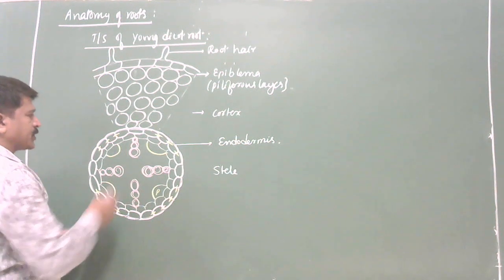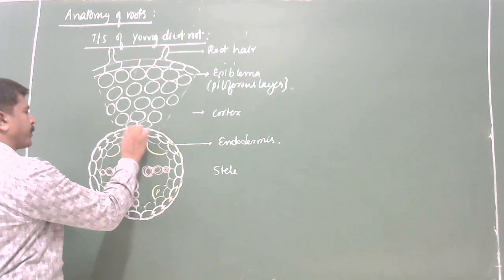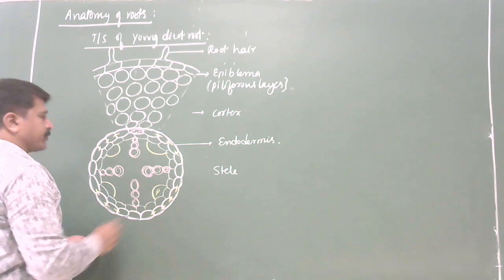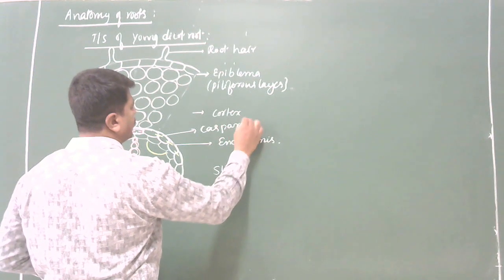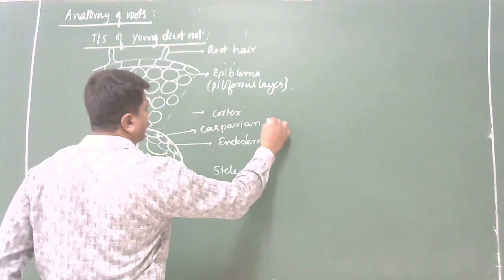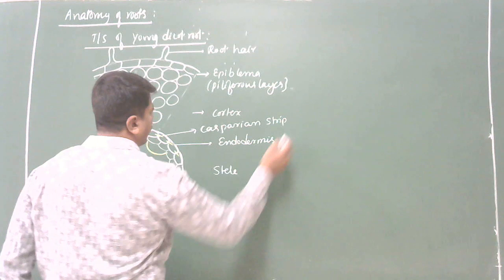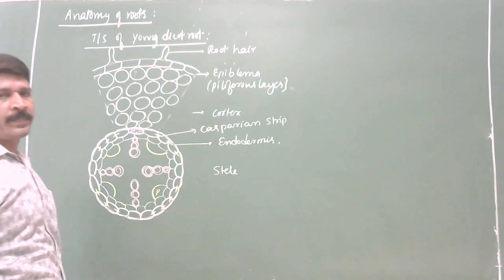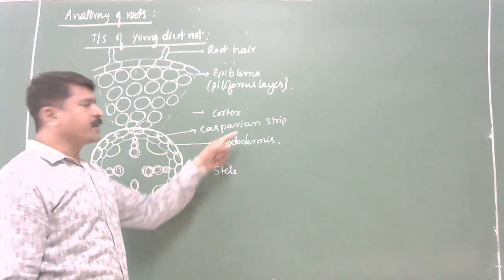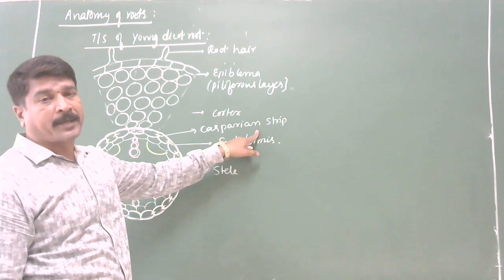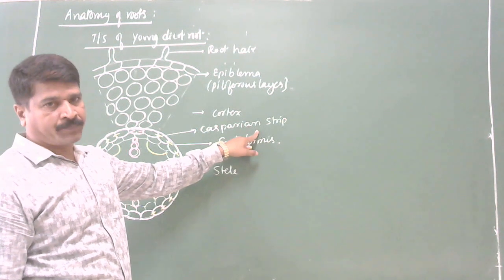Such thickenings are called Casparian thickenings, also called Casparian strips, also called Casparian bands. Casparian thickenings, Casparian strips, or Casparian bands, all are the same.